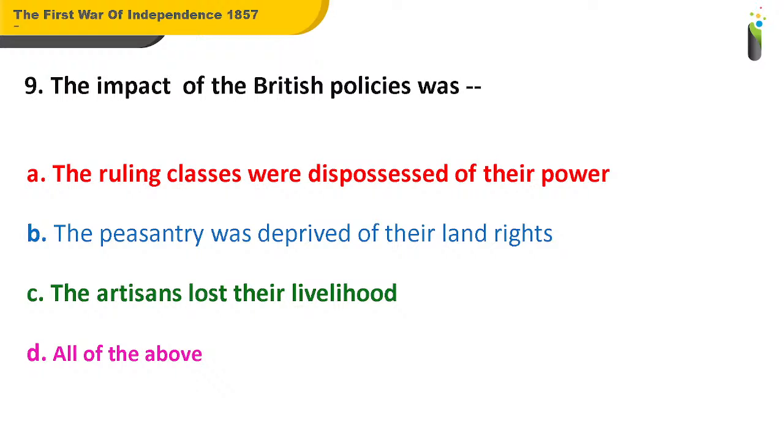Come on, answer, Adnya. Question number 9. What should be the answer? Well, the answer for this question is D, all of these. So, the impact of the British policies was the ruling classes were dispossessed of their power, the peasantry was deprived of their land rights, and the artisans lost their livelihood.